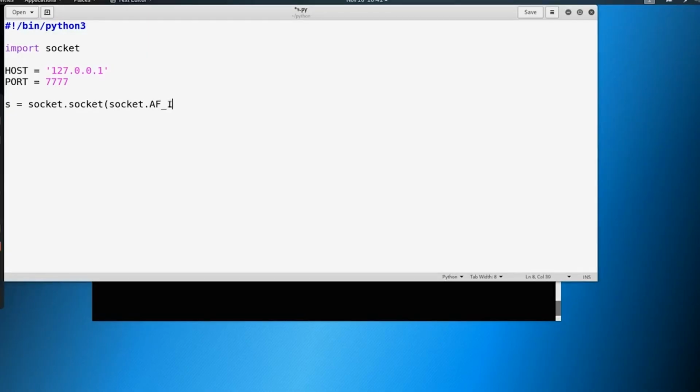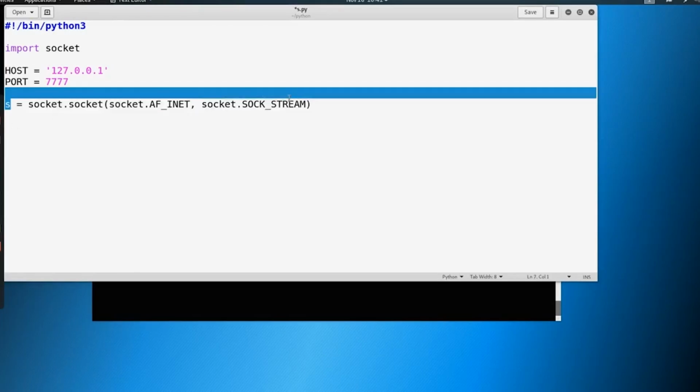socket.AF_INET, socket.SOCK_STREAM. Now this looks long and intimidating. Please do not be intimidated by this. We are just making life easier on ourselves. So we're defining a variable that stores all of this into one. And this is very, very common when it comes to sockets. This syntax here is very common.